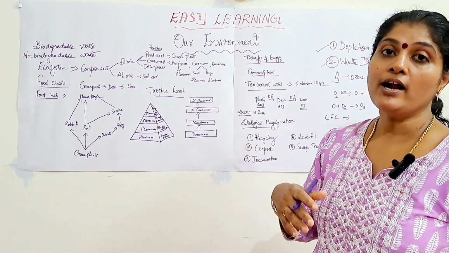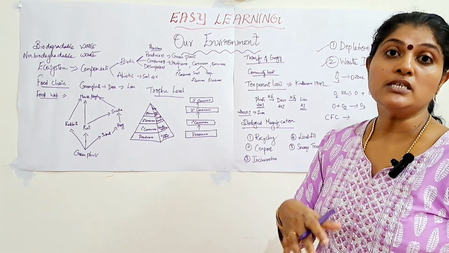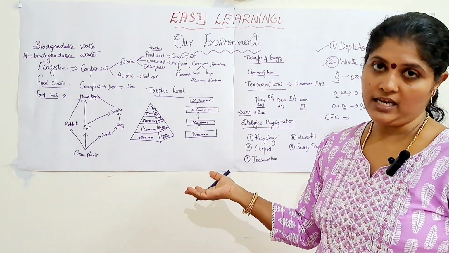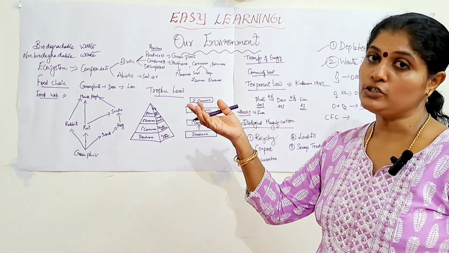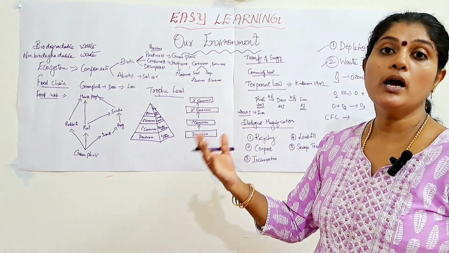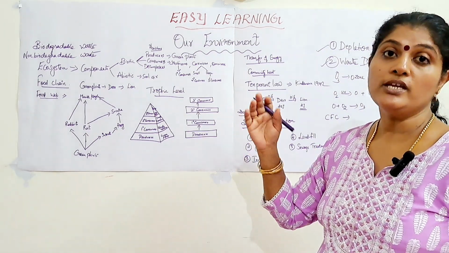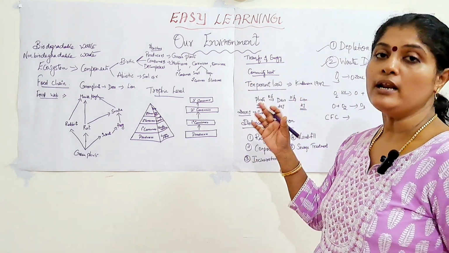So what are the advantages of using paper cups over plastic cups? Paper cups are biodegradable, whereas plastic cups are non-biodegradable. Then paper cups can be burned because they will not produce that much toxic gases, whereas if you burn plastic cups, they may produce toxic or poisonous gases. So these are the main advantages of paper cups over plastic cups.